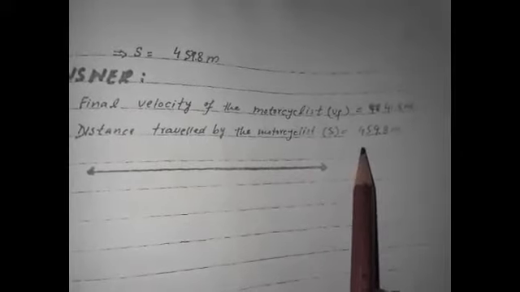Second one is to find the distance covered. We use the second equation of motion, S is equal to Vit plus half At square. Putting the values, S is equal to initial velocity 0, time is 22 seconds, half multiplied by acceleration 1.9 meter per second square, and time 22 seconds whole square. S is equal to 0 plus half multiplied by 1.9 multiplied by 484. So S is equal to half multiplied by 919.6. So S is equal to 459.8 meter. Answer: the final velocity of the motorcyclist is 41.8 meter per second, and the distance traveled by the motorcyclist is 459.8 meter.